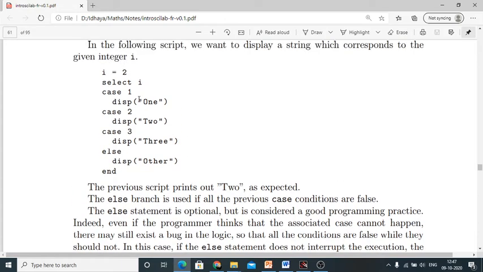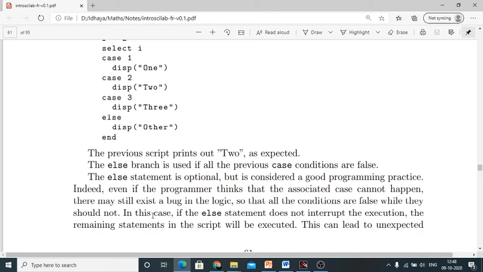So here if you are having many cases, in else if we cannot combine many conditions, whereas in switch case you can combine 6 to 7 conditions, right? Here we are not using else, we are using the keyword case. Instead of using the else keyword we are using the case keyword. So the else statement is optional here. This is considered as good programming compared to else functions, right? In this case, the else statement does not interrupt the execution. The remaining statements in the script will be executed.